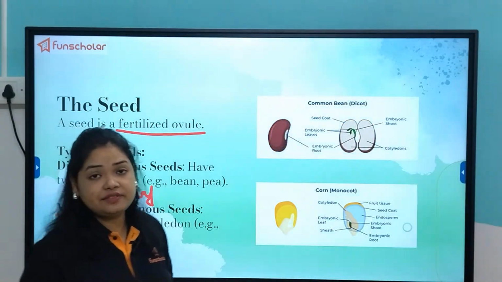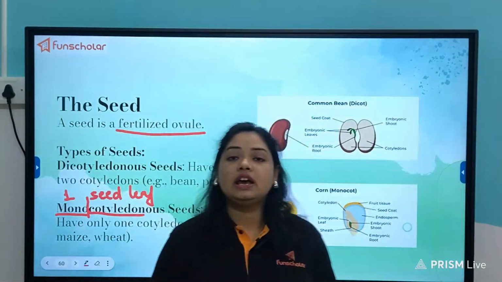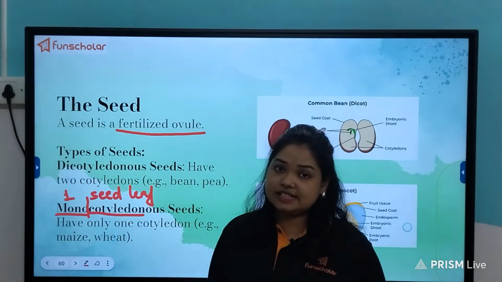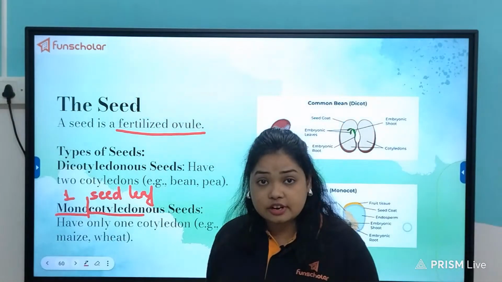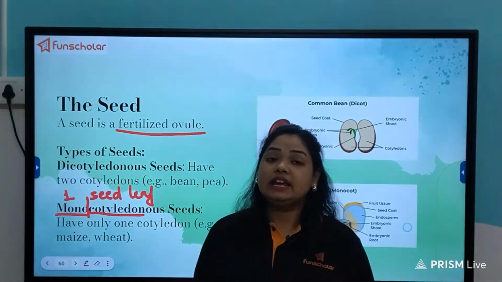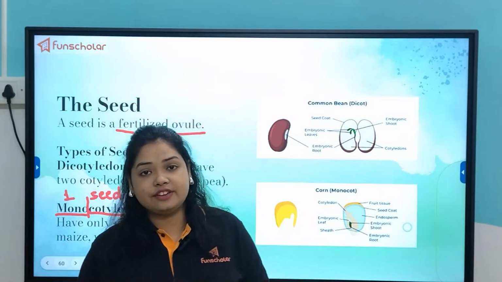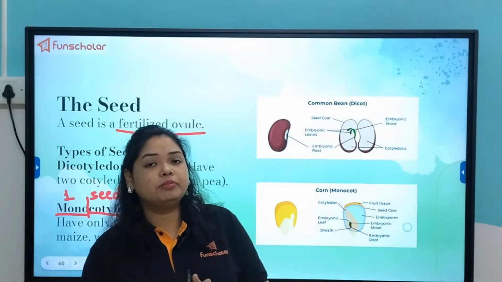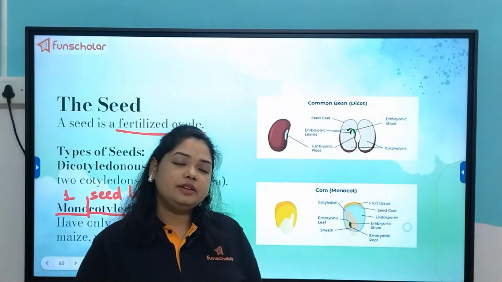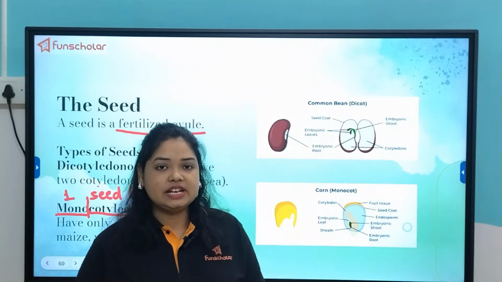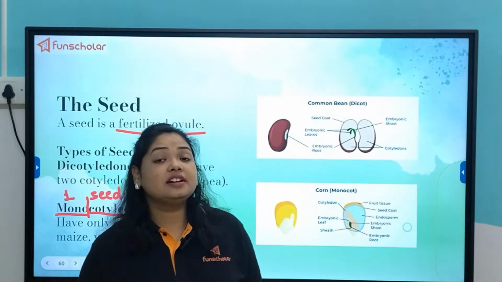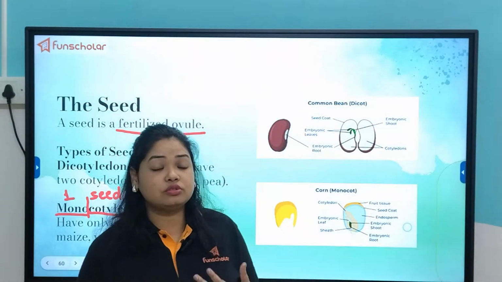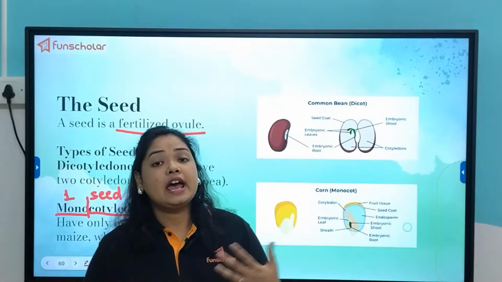Now what is a seed leaf? Seed leaves are the structures present inside the seeds which contain the food reserve for the growing embryo. It sustains the life of the embryo of the new plant. The new plant remains in the embryo stage in an arrested form until it gets the proper environment for the seed to germinate and grow.